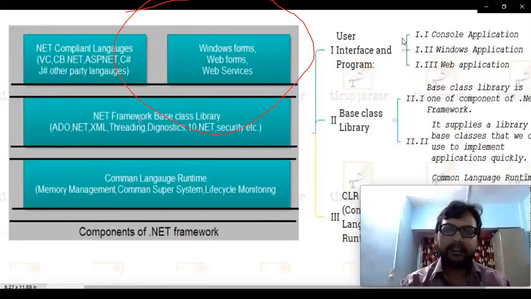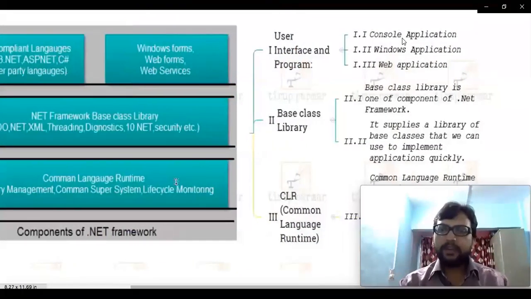In the second layer, we just need to add or write about the base class library, and in the last we need to write about the CLR, that is, the common language runtime. And if you are not able to remember all the points, at least you have to memorize these 3 points. What are the components and what are the purpose?